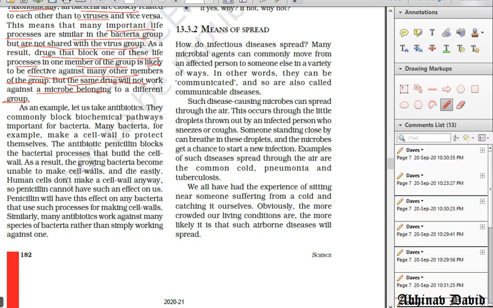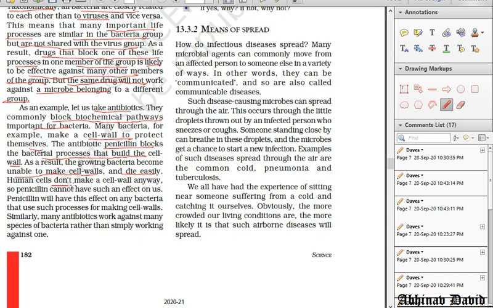Okay, now let us see what is given in the NCERT. As an example, let us take antibiotics. They commonly block biochemical pathways or biochemical activities important for bacteria or for fungi also. Many bacteria, for example, make a cell wall to protect themselves. The antibiotic penicillin blocks the bacterial processes that build the cell wall. As a result, the growing bacteria become unable to make cell walls and die easily.